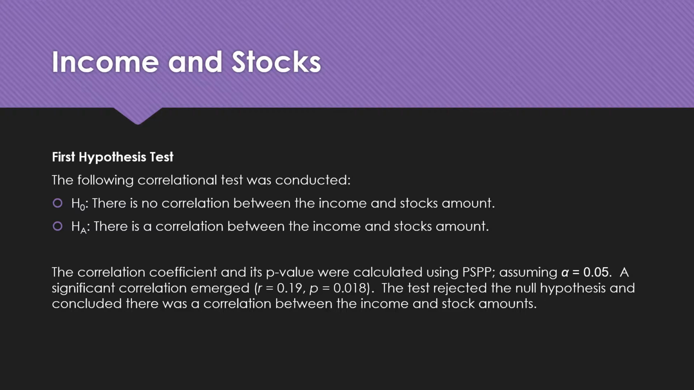The coefficient of 0.19 and the p-value equaling 0.018. The test rejected the null hypothesis and concluded that there was a correlation between the income and stocks amount.